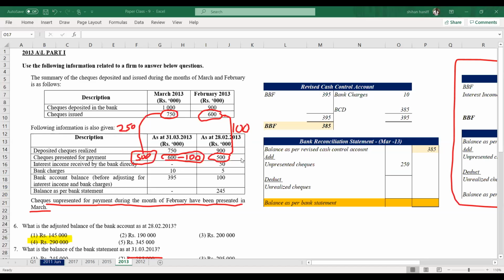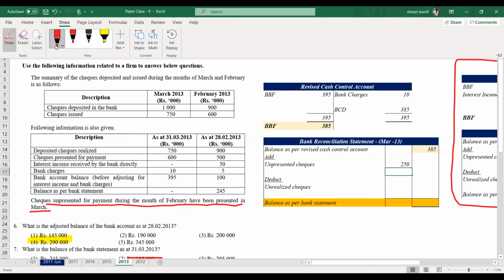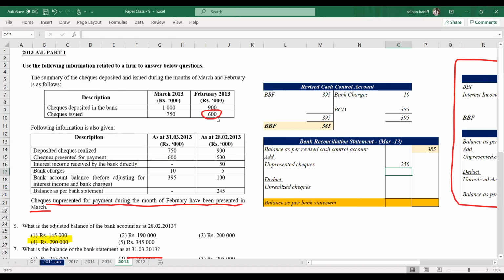Right? Now, unrealized checks. Right, I will explain again. Carefully listen. Let me explain again if you didn't understand. Right. In 2013 February, we have issued checks worth 600, presented only 500. Therefore, the unpresented check is 100 for February.